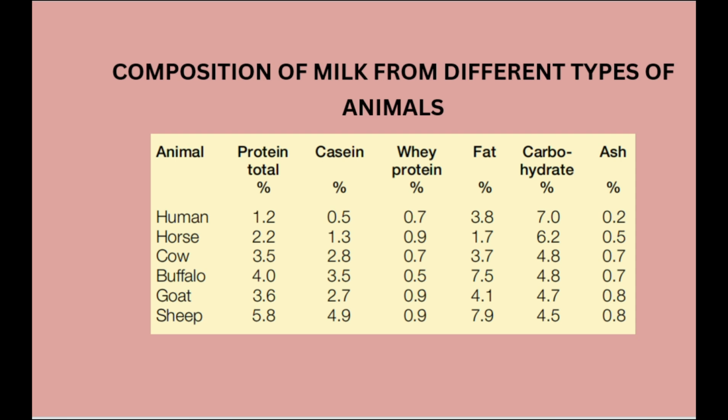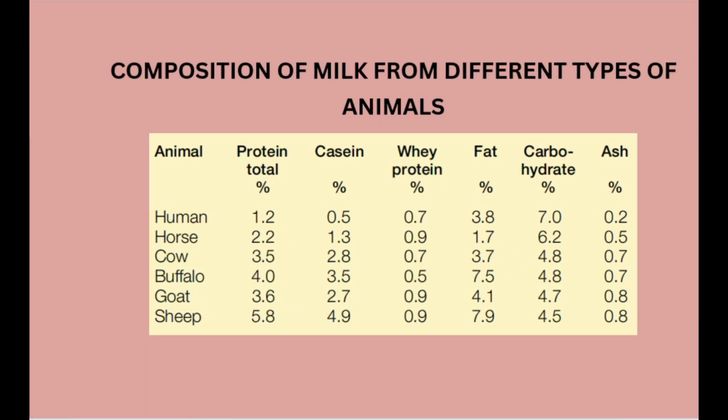Now the composition of milk from different types of animals. In human milk, we have 1.2% protein, 0.5% casein protein, whey protein about 0.7%, and fat about 3.8%. In buffalo milk, we have 4% protein and 7.4% fat. You can learn this, it is very important and asked in various examinations.